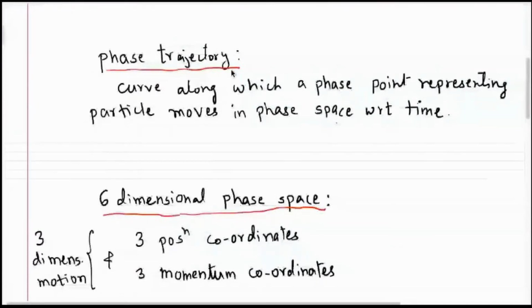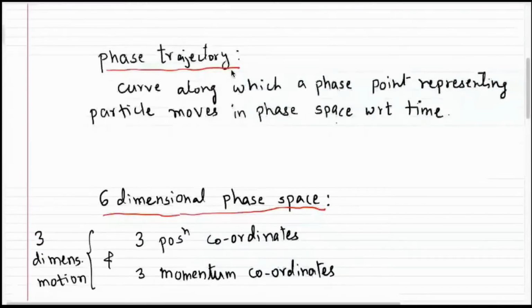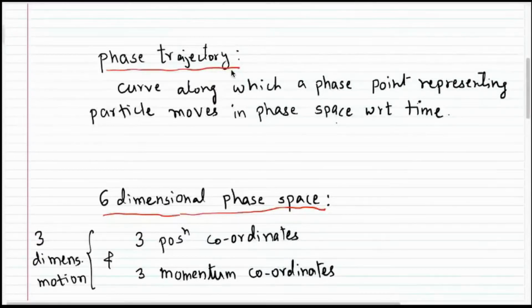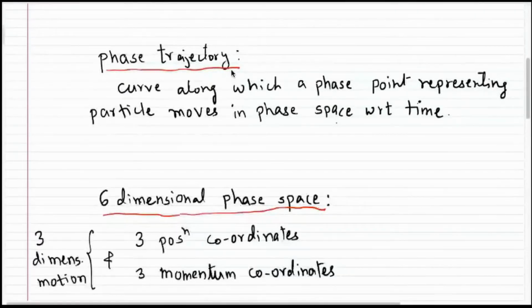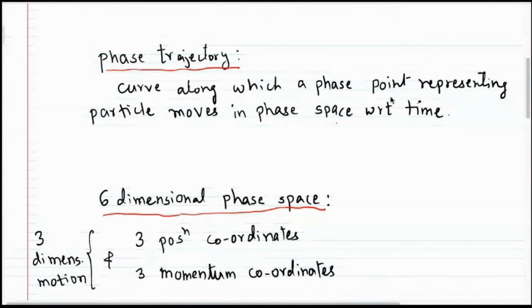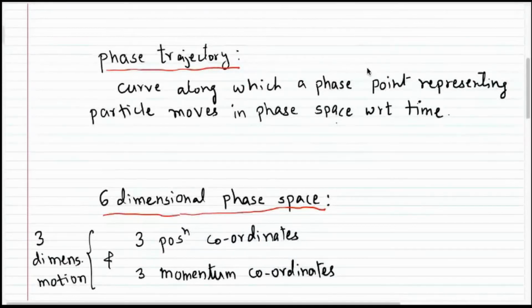For example, if you have a three-dimensional coordinate system xyz, the position of a particle is given by its x coordinate, y coordinate and z coordinate. Now, if the particle is moving from one point to another with respect to time, we find out its new position coordinates, and then we draw the curve showing how the position coordinates shift with respect to time, and that is the curve in the three-dimensional coordinate system. In the same way, in the phase space, when you talk about the position of a particle, you consider its position coordinates as well as its momentum coordinates.